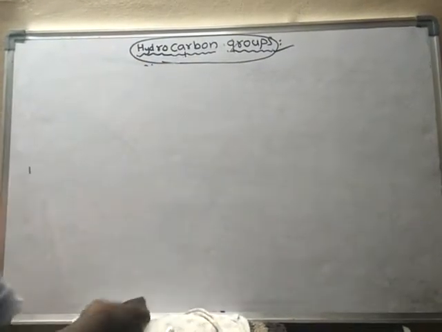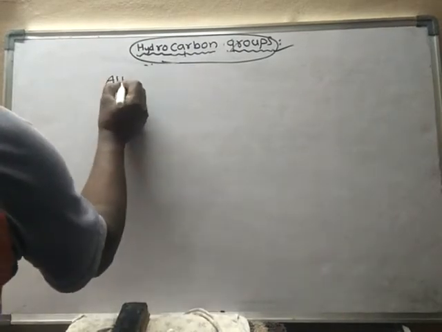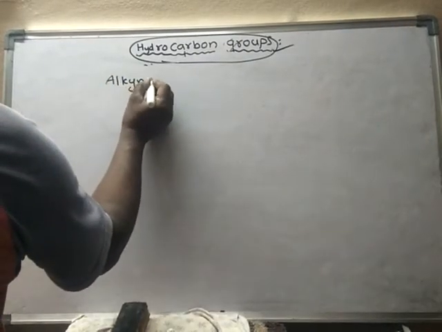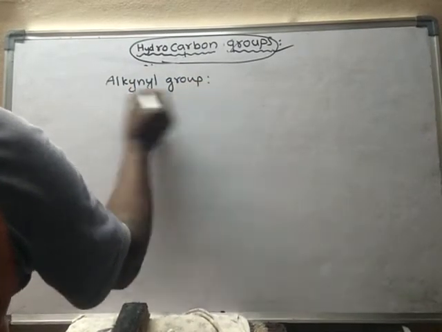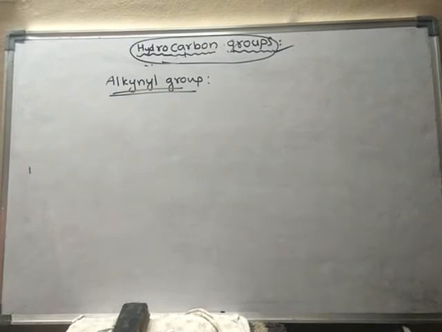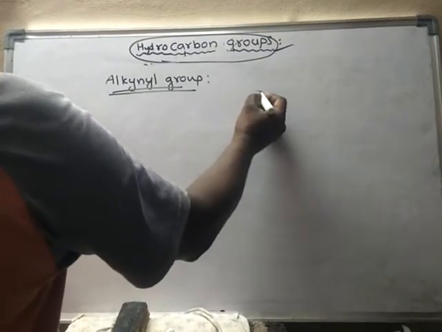Now let us learn about alkynyl group. Alkynyl group means hydrocarbon group containing carbon-carbon triple bond.